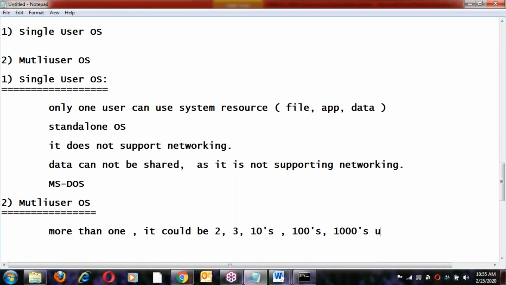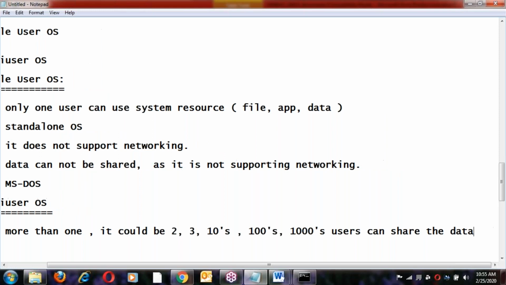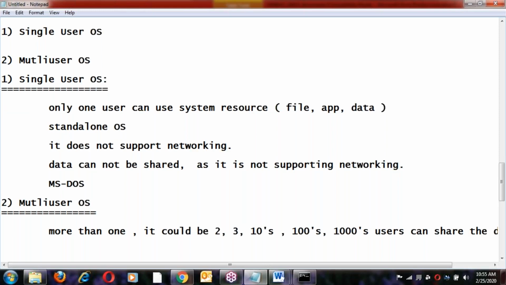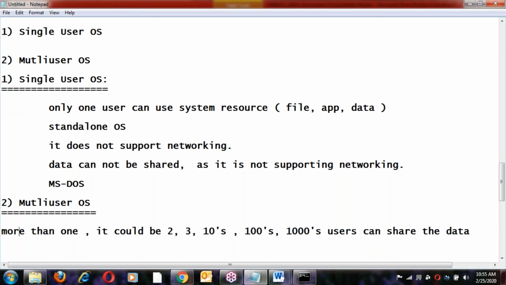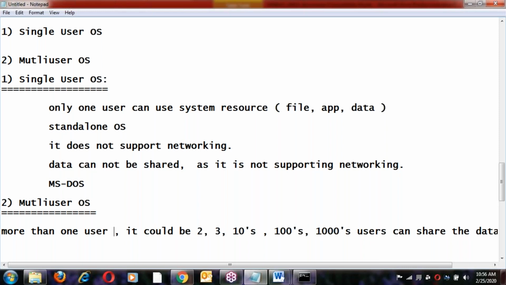Thousands of users can share the data here.